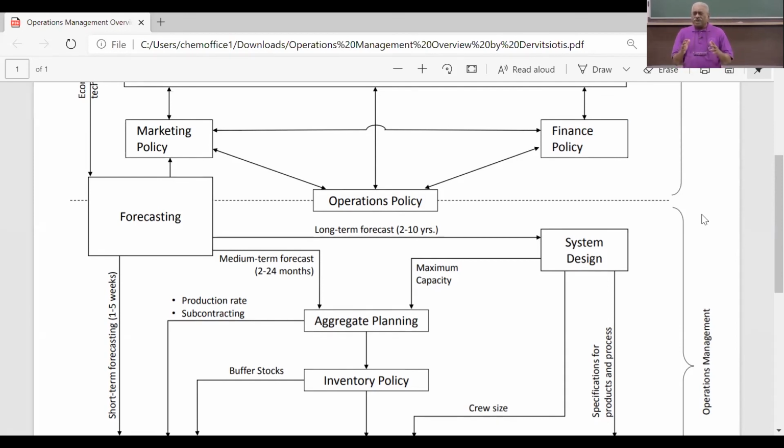In the operations policy, the amount of operations, manufacturing, logistics content will be very high, and they interact. And you can see together, all of them interact with your corporate strategy. So there is a dynamic relationship between strategy and policy, as you can notice from the diagram.